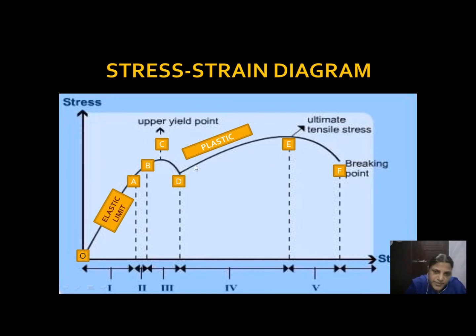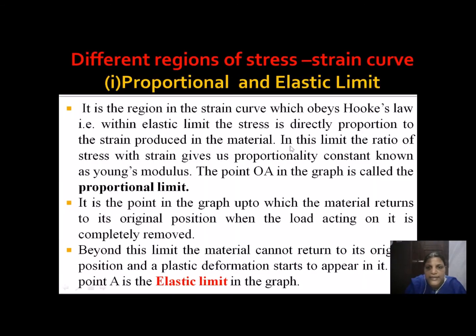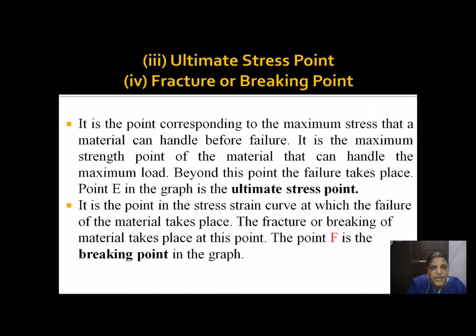When we stress the material beyond this lower yield point D, we reach a point called E. It is called the ultimate tensile stress. So what is ultimate tensile stress? It corresponds to the maximum stress that a material can sustain before fracture or failure, or it can withstand up to this point without any breakage.